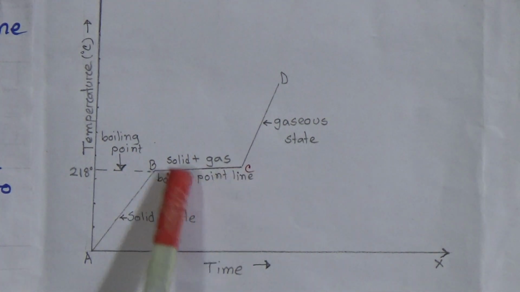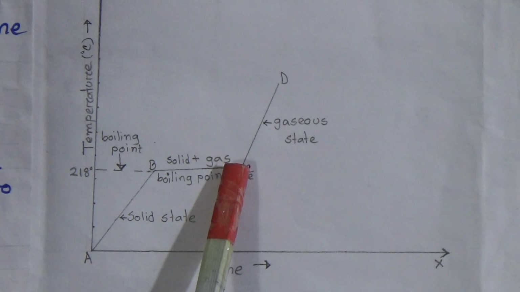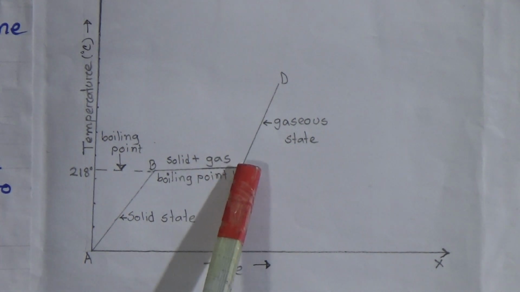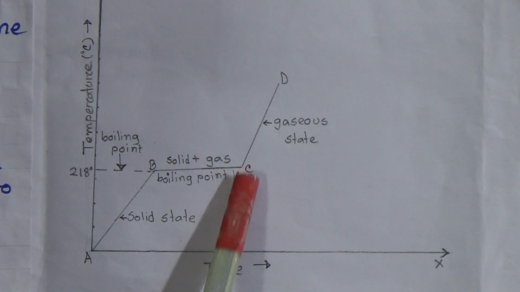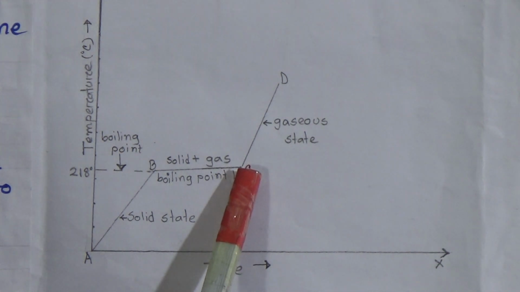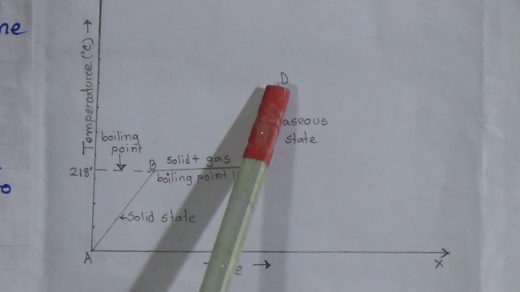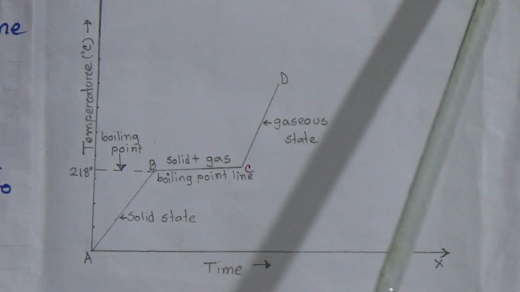In this line, we will get both solid and gaseous naphthalene, and when it reaches C, the total naphthalene becomes gaseous, and if we apply heat, the temperature will increase at that time. Now come to the description of the graph.